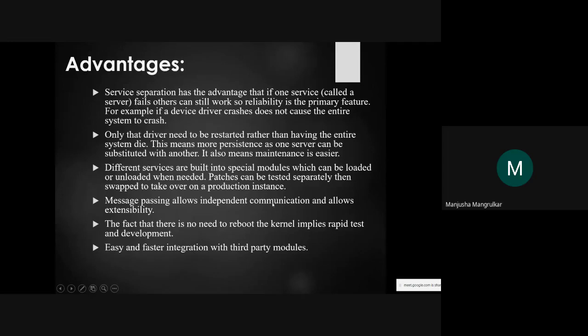microkernel. The fact that there is no need to reboot the kernel implies rapid testing and development, because the kernel doesn't have anything extra, so you don't have to reboot always. No need to reboot the kernel in a microkernel, and it gives easy and faster integration with third party modules. It interacts very easily with third party modules. That is the advantage of a microkernel.